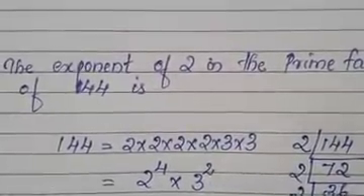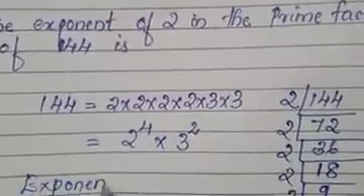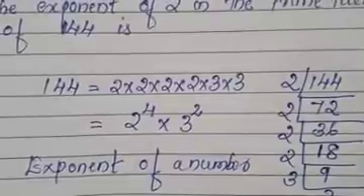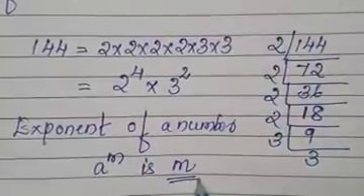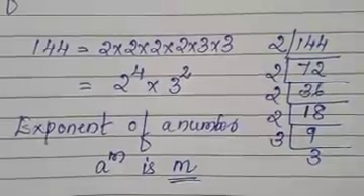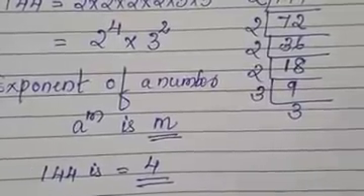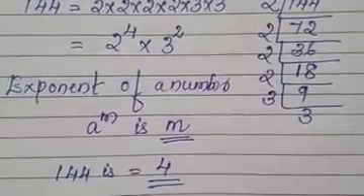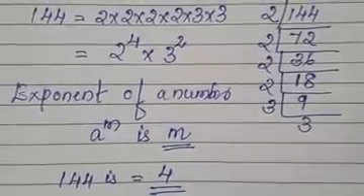As we all know, the exponent of a number a raised to m is m. The exponent of 2 in the prime factorization of 144 is what? The highest exponent is 4. In 2 raised to 4, the exponent is 4. Understood? The exponent of 2 in the prime factorization is in 2 raised to 4. That means it will be 4. Understood?